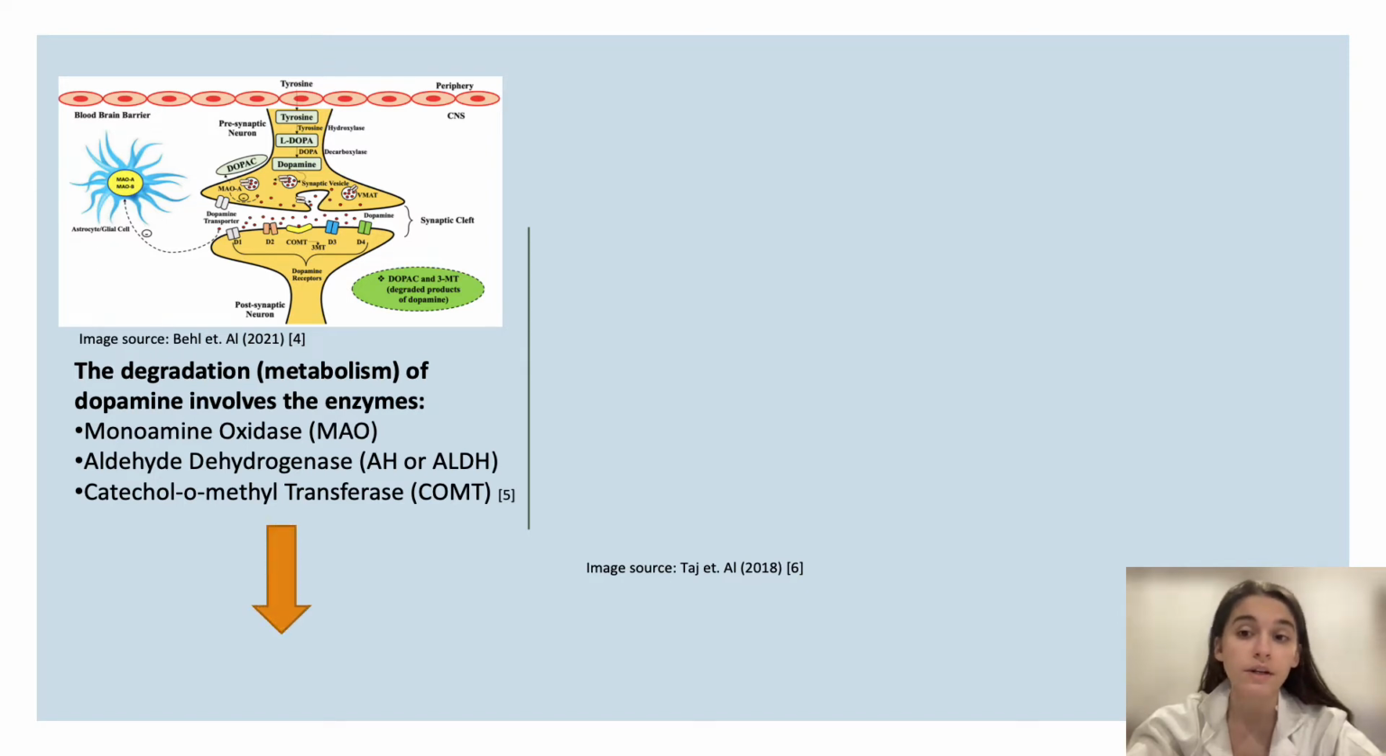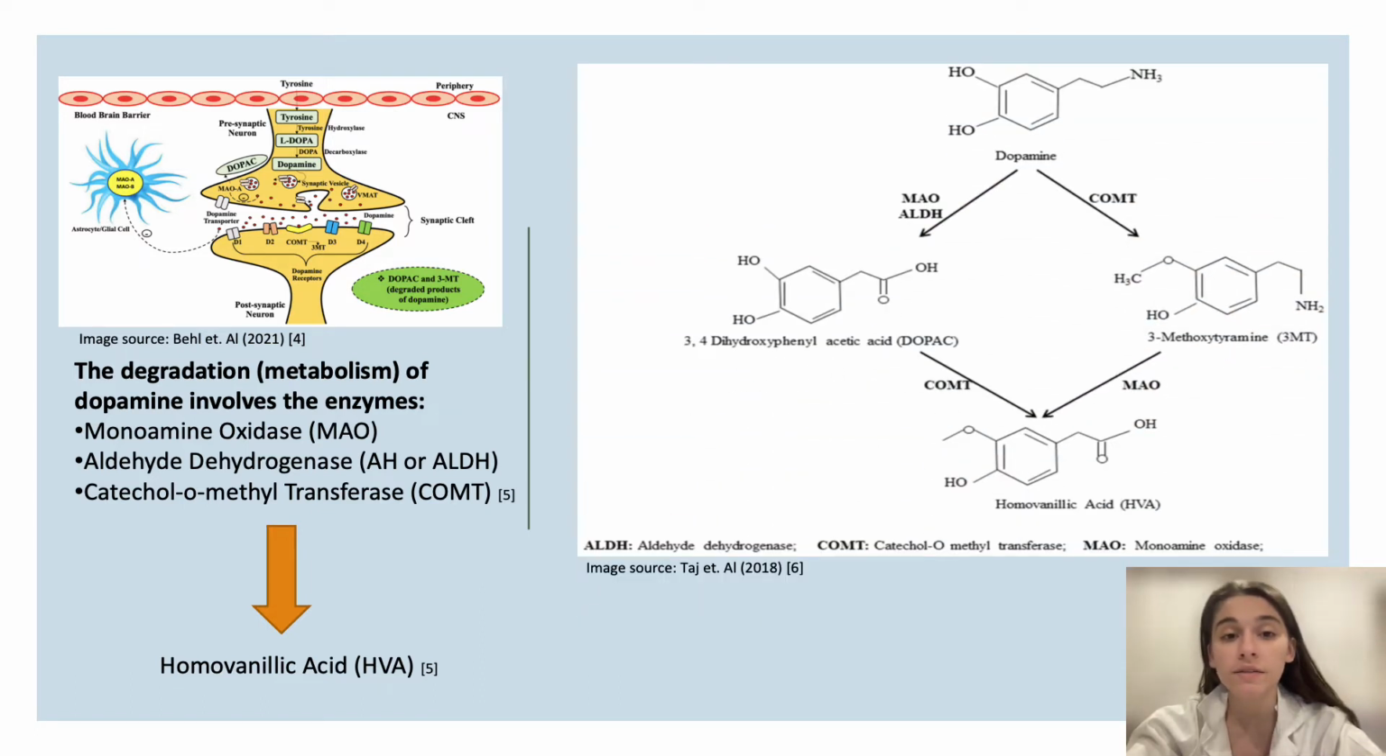However, these degradative processes will always result in the formation of the metabolite homovanillic acid as its final compound, which is excreted through the urine. In the case of MAO and AH being the first to interact with dopamine, 3,4-dihydroxyphenylacetic acid or DOPAC is formed, and the further addition of COMT gives the resultant compound homovanillic acid.